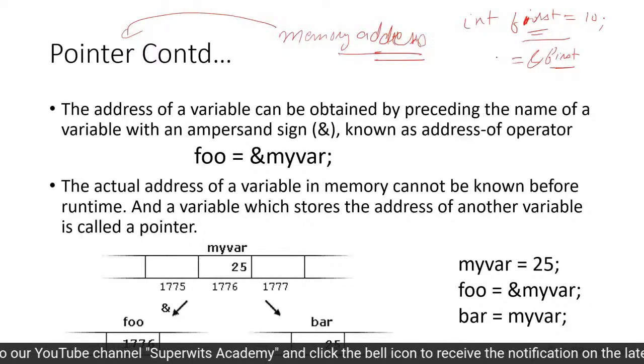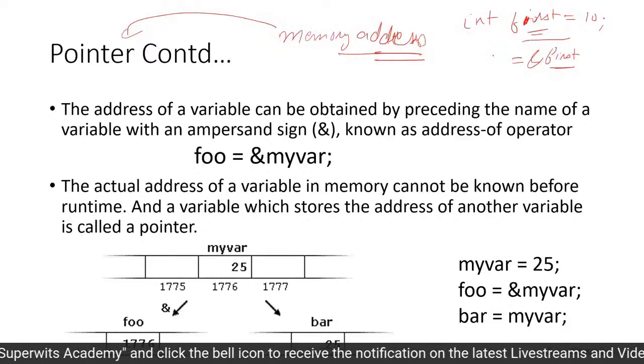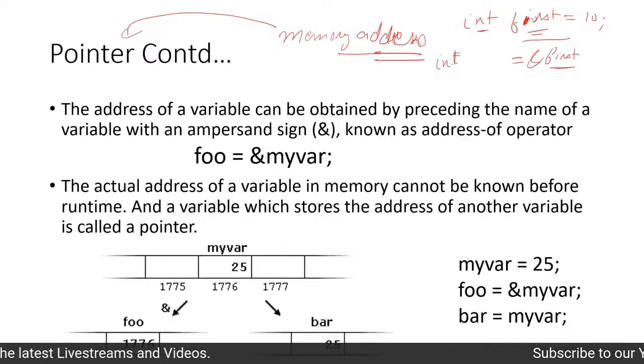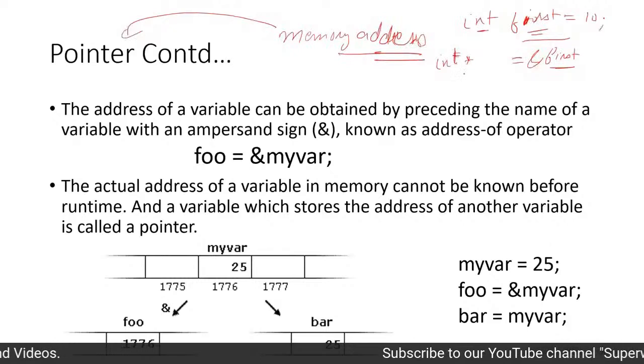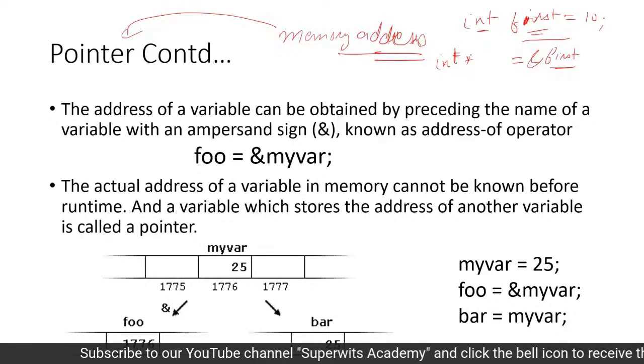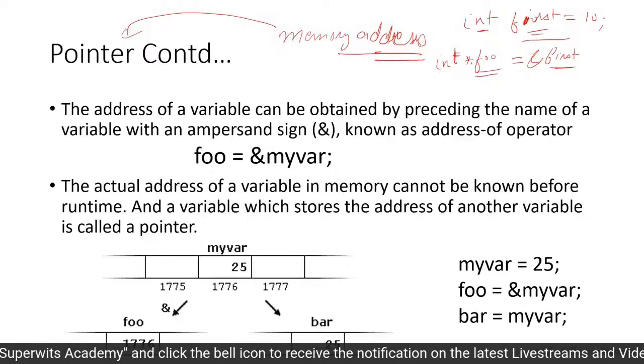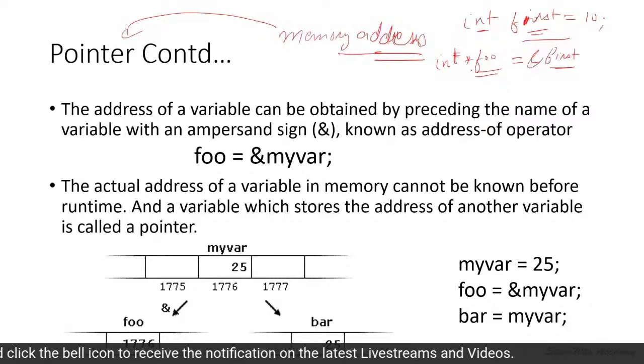It is assigned to a variable defined, because this is of int type, as an integer pointer. So int *, and then whatever name you want. Here we are using foo for the further example. So int *, which is also a dereferencing operator.